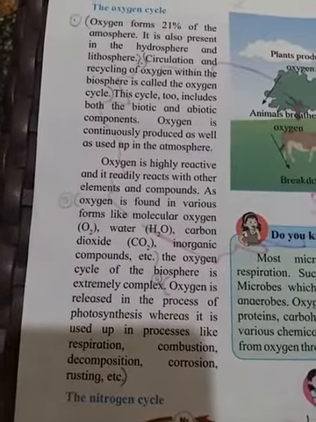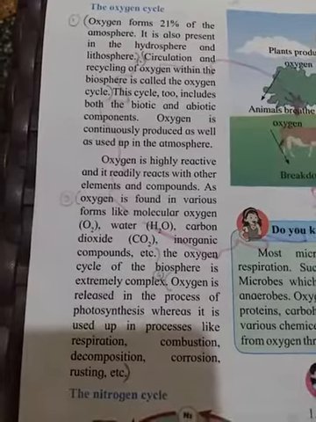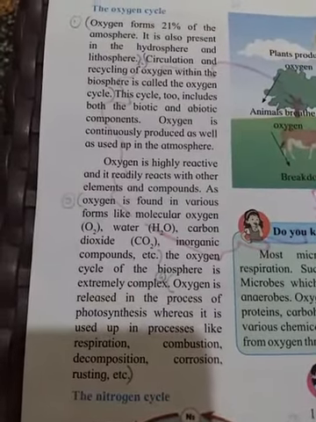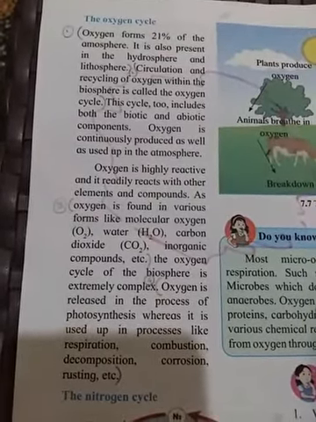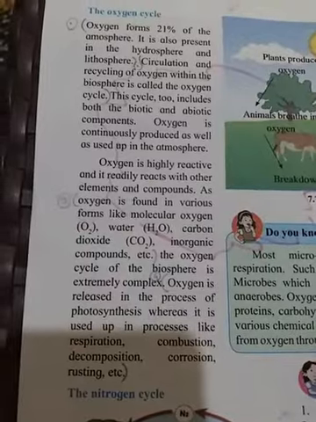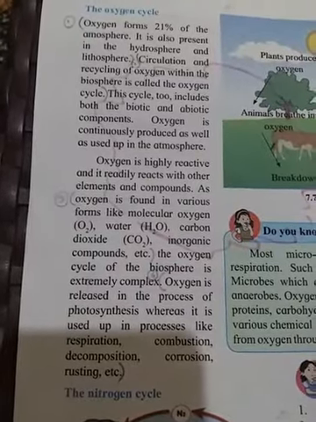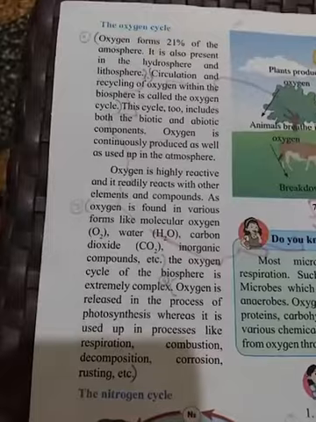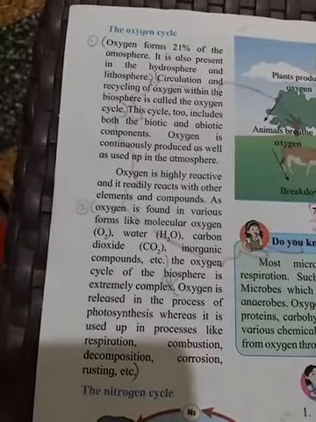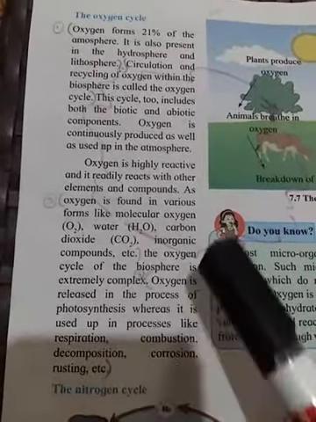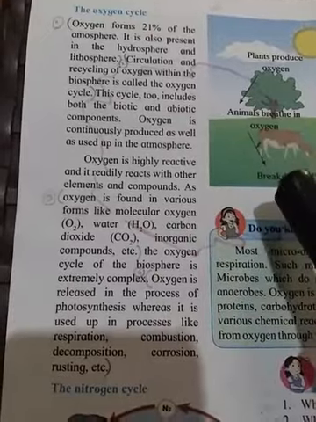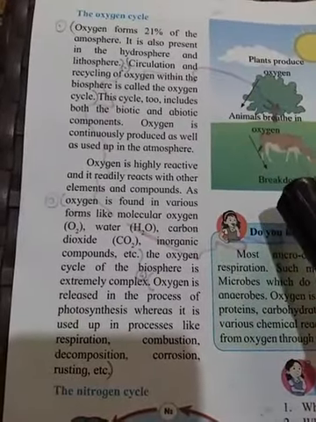Oxygen highly reacts with other elements and forms compounds. For example, oxygen reacts with all elements to form its oxides. Oxygen is found in nature in various compounds, like the oxides of all the elements, then water H2O, then carbon dioxide, and free in the form of O2 molecules, a diatomic molecule.